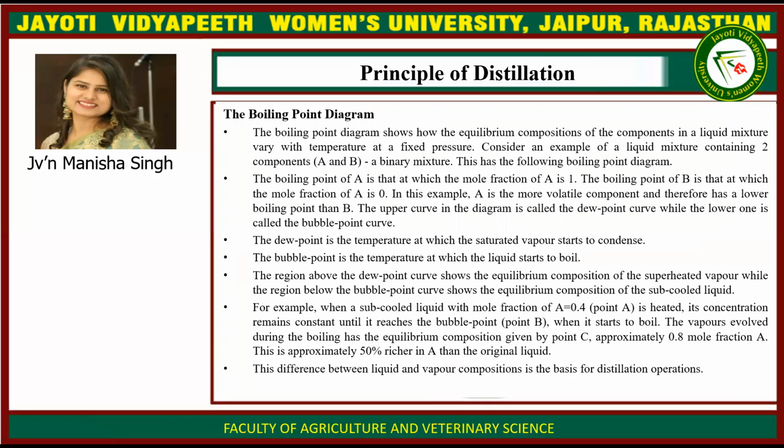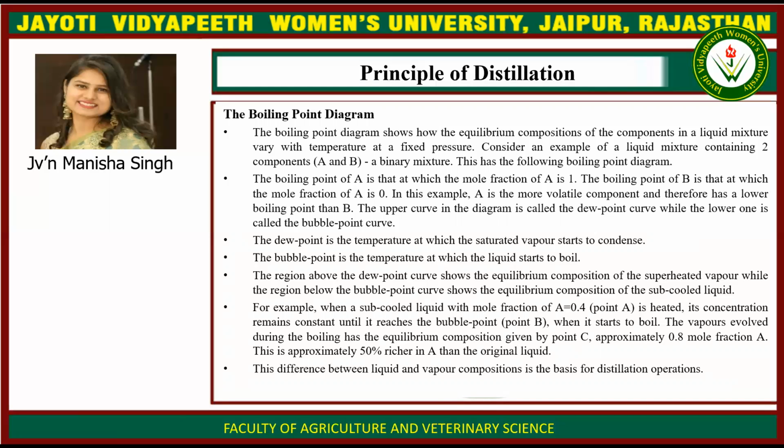The boiling point diagram shows that the equilibrium composition of the components in a liquid mixture varies with temperature at a fixed pressure. Consider an example of a liquid mixture containing two components A and B, that is a binary mixture. This has the following boiling point diagram. The boiling point of A is that at which the mole fraction of A is 1. The boiling point of B is that at which the mole fraction of A is 0. In this example, A is the more volatile component and therefore has a lower boiling point than B.